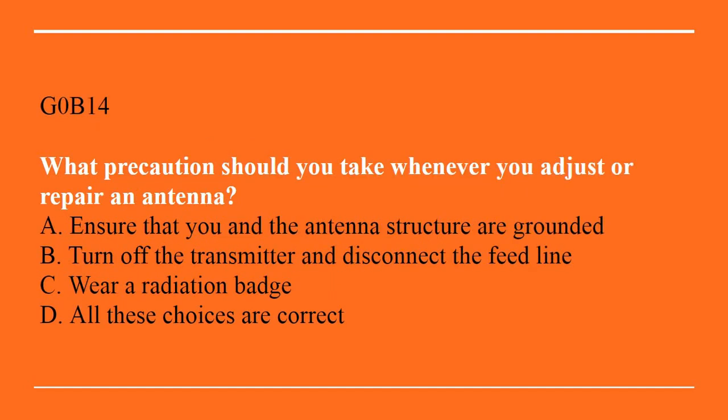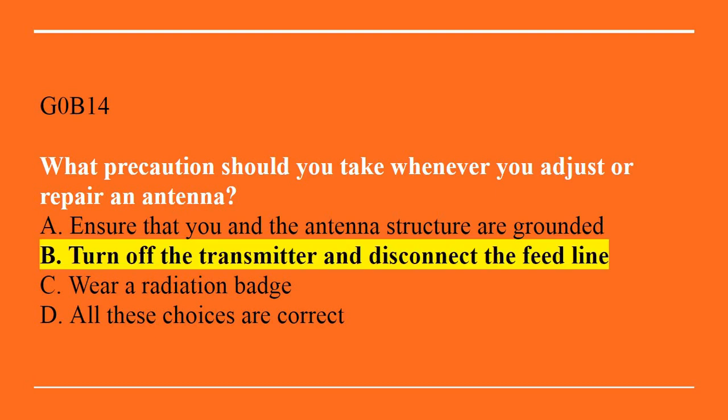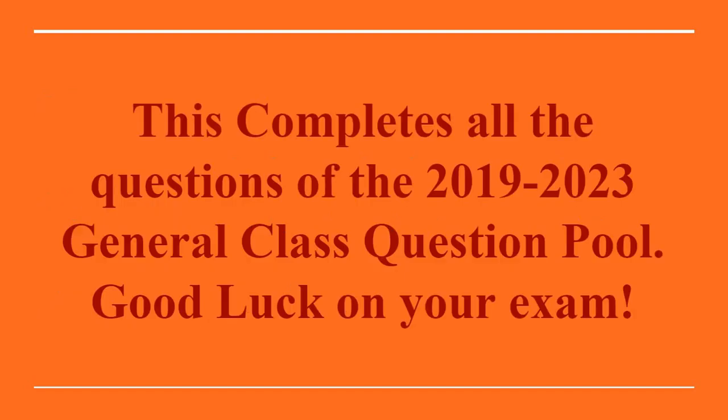G0B14, what precaution should you take whenever you adjust or repair an antenna? A, ensure that you and the antenna structure are grounded. B, turn off the transmitter and disconnect the feed lines. C, wear a radiation badge. Or D, all of these choices are correct. Correct answer is B, turn off the transmitter and disconnect the feed line.